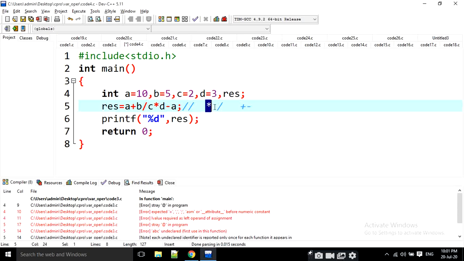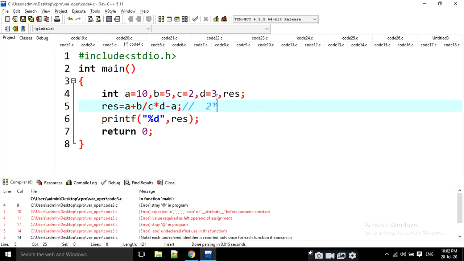First of all, between division and multiplication, what do we have to choose? We have to choose from left to right. What appears first from the left-hand side? Divide appears first, so it is evaluated first. Then it goes for multiplication. Here addition first and subtraction next. That means b by c. What is the b value? 5 by 2. 5 by 2 is going to return 2. Why? Because integer by integer represents an integer.